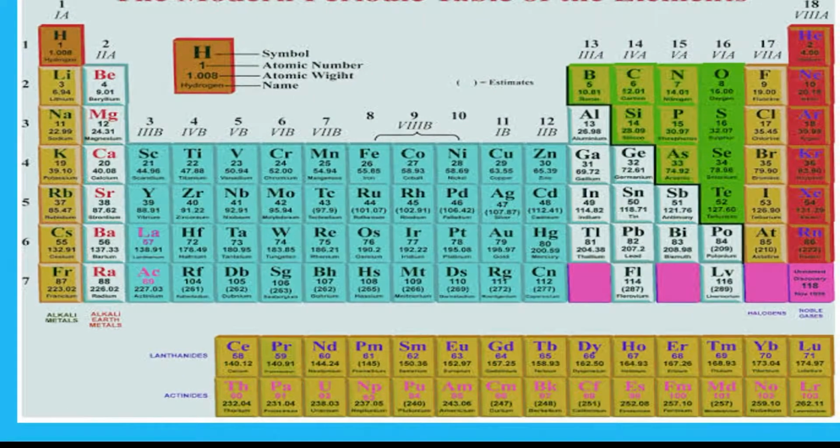You can see from the periodic table the different metals and non-metals, and the white portion you can see is boron, silicon, germanium, all of which are metalloids. So this is the modern periodic table having 18 groups and 7 periods, and the lanthanides and actinides, which are in group three, have been placed at the lower end.